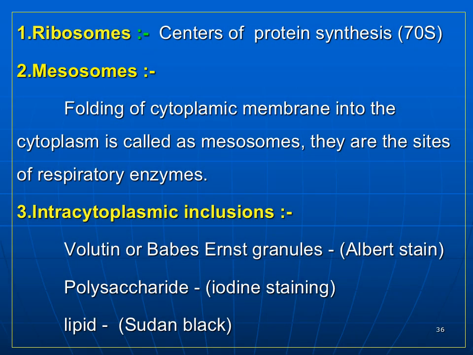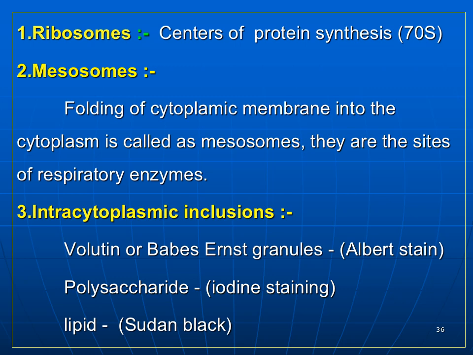The next parts of the bacterial components are the ribosomes. The ribosomes are the centers of protein synthesis, and they are 70S. The next component of the cytoplasm is the mesosomes. These are folds of the cytoplasmic membrane into the cytoplasm, called mesosomes. They are the sites for respiratory enzymes.